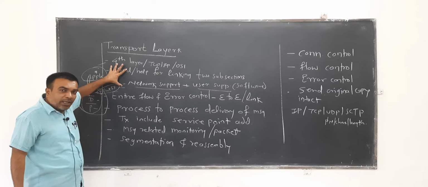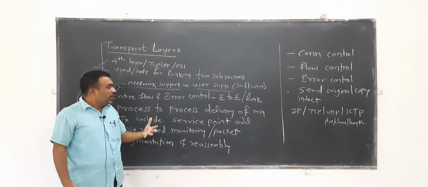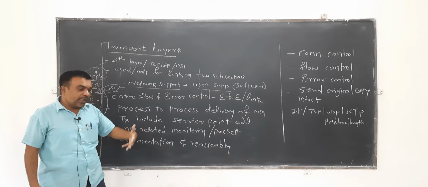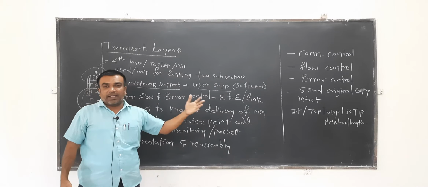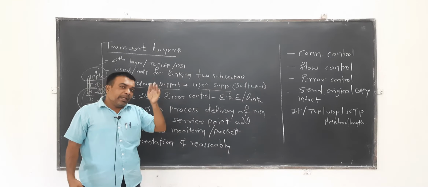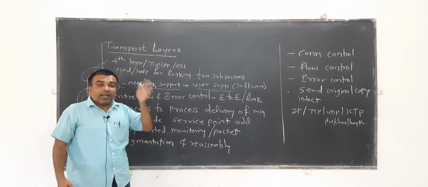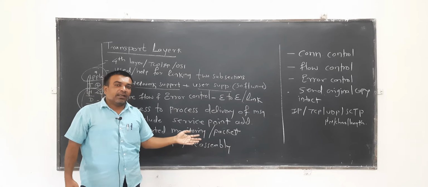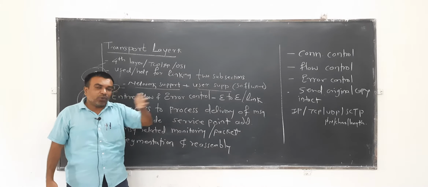Again, why do we require the transport layer? What is that special function that the transport layer can perform? The transport layer enhances end-to-end connectivity and end-to-end communication functionality. Not only that, it also provides process to process delivery, application to application delivery, or you can say end-to-end delivery.